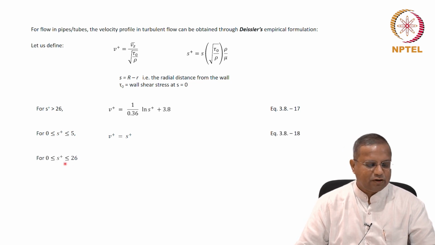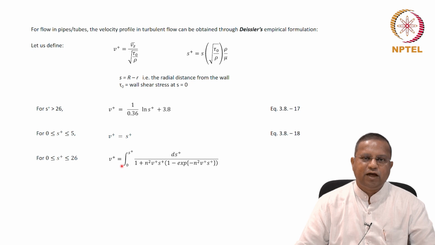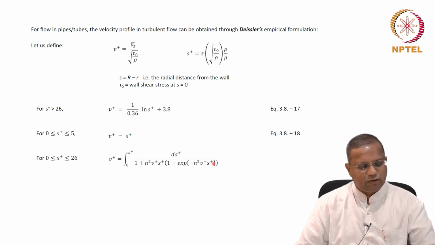And for S plus less than 26, 0 to 26, then you have a complex relationship, V plus equals integral 0 to S plus of ds plus, the integrand being 1 by 1 plus n squared V plus S plus times 1 minus exponential of minus n squared V plus S plus.